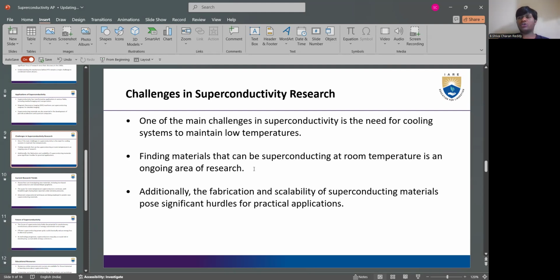And yeah, due to it being a complicated process, there are many factors in superconductivity research, such as the critical temperatures, which need to be maintained at all times, and there can't be any small amount of temperature deviation. If there is any sort of deviation, it may disturb the entire process of superconductivity. So a very precise amount of systems and so much individual care is required to make sure the superconductor state is in process and everything is going smoothly.